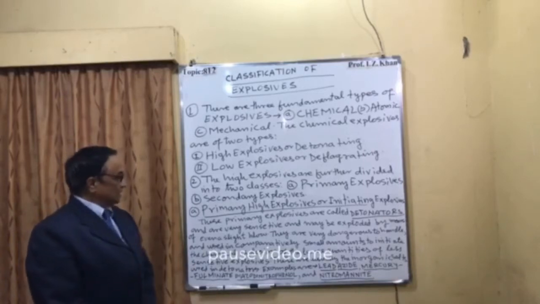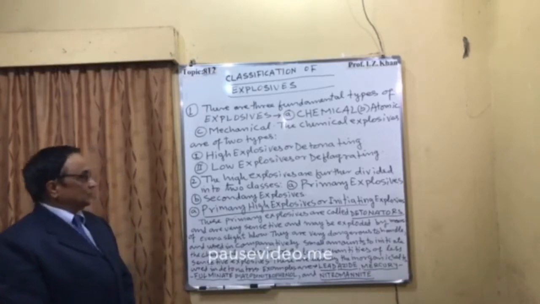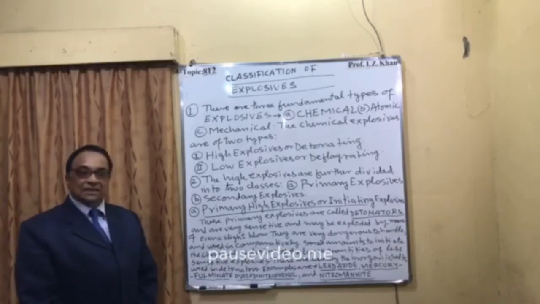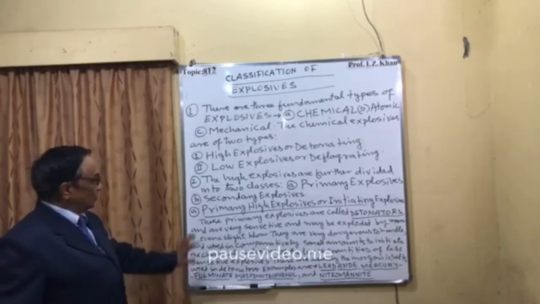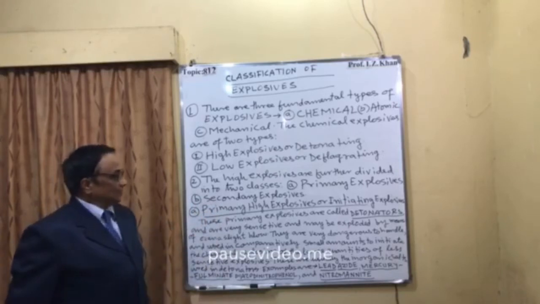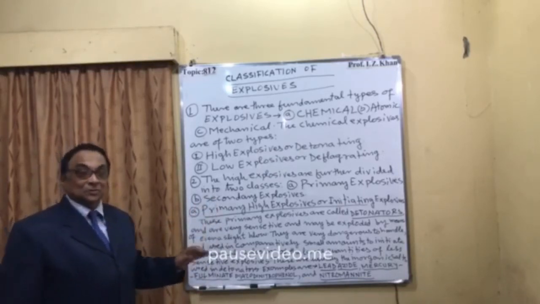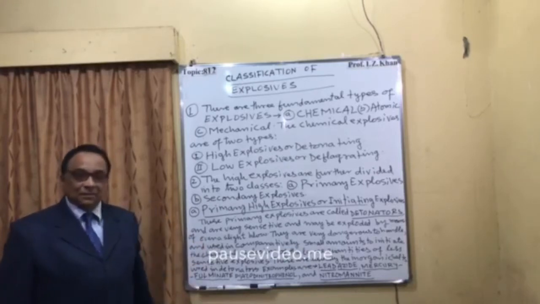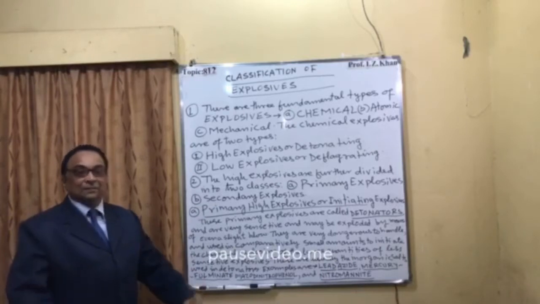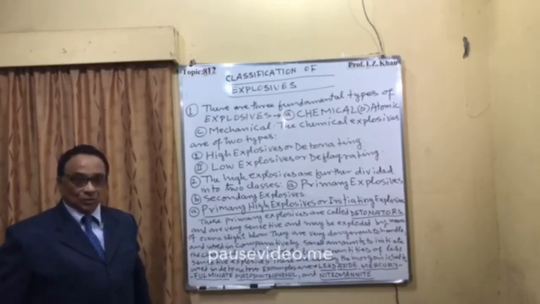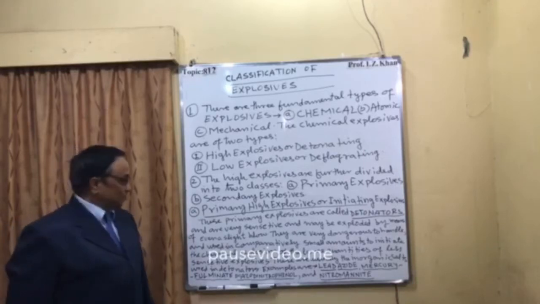So A is primary explosives, or we may call it initiating explosive. Either you call it primary explosives or initiating explosives. These primary explosives are very sensitive, unstable, and they are taken in small quantity just to initiate the big explosion for big quantity. That's why it is also known as initiating explosives.